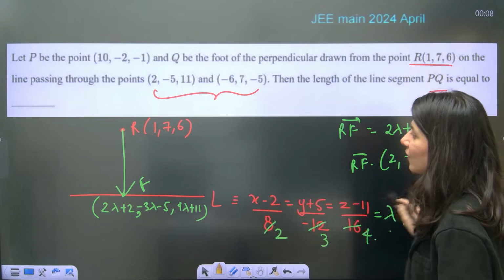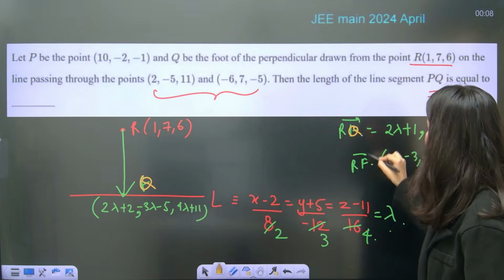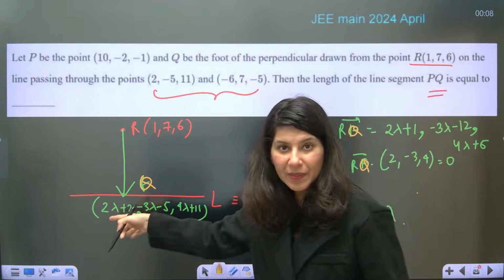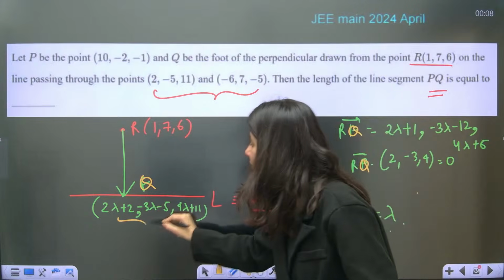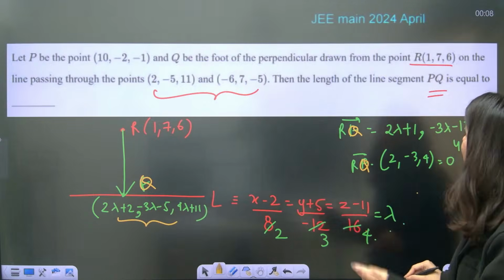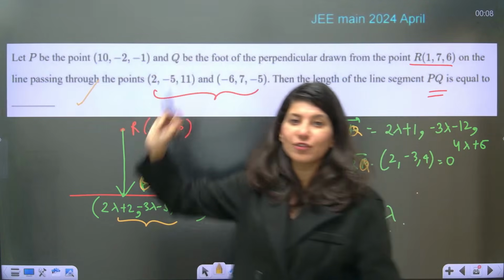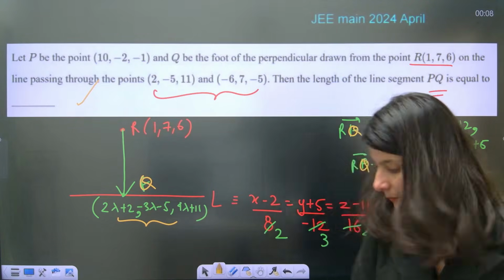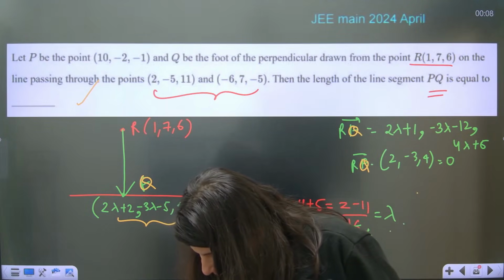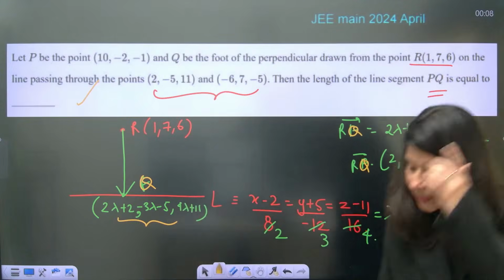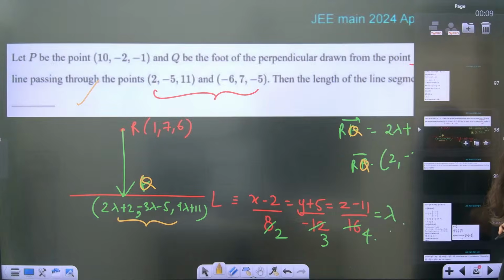Once you get the value of lambda from here, you will get this point. This is your Q, guys. Q is the foot of perpendicular. So once you get the value of lambda, put it in to get the foot of perpendicular Q. Once you get it, P is right there, Q is right there. Can you not calculate foot of perpendicular? Yes? Okay. Perfect. Clear? Alright.